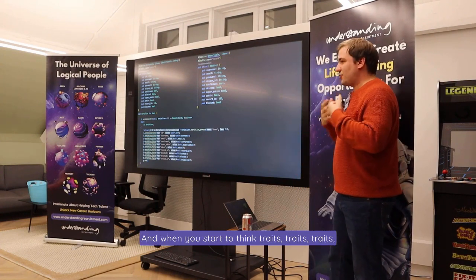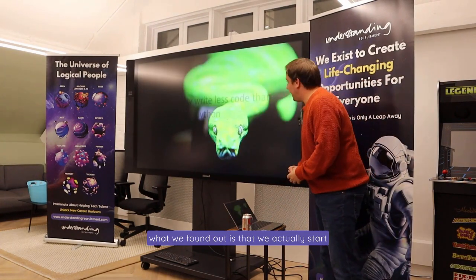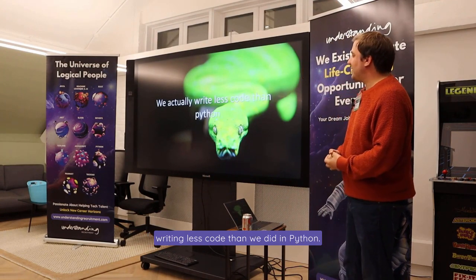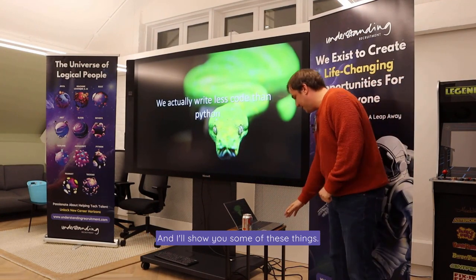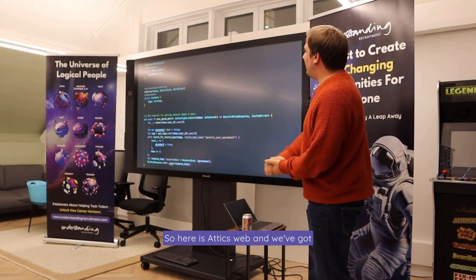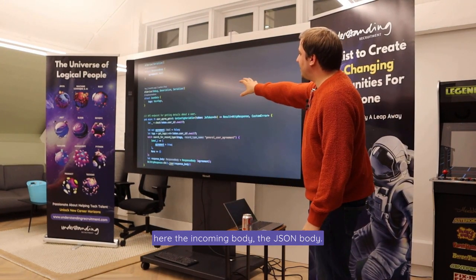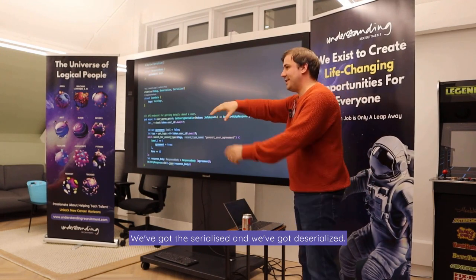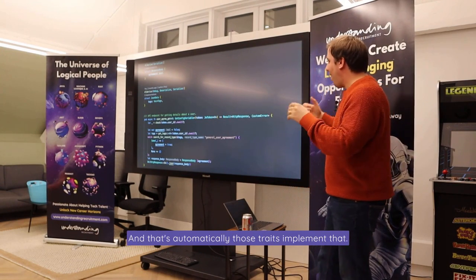And when you start to think traits, what we found out is that we actually start writing less code than we did in Python, and I'll show you some of these things. So here is an Actix Web. And we've got here the incoming body, the JSON body. We've got the Serialize and we've got Deserialize, and those traits automatically implement that.